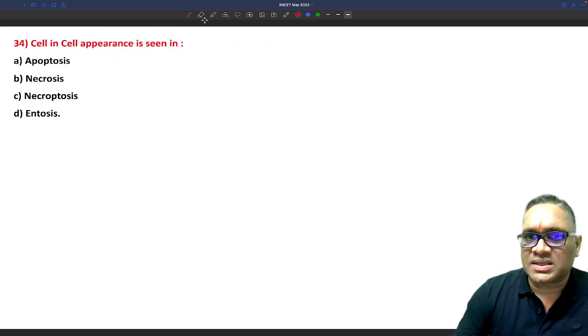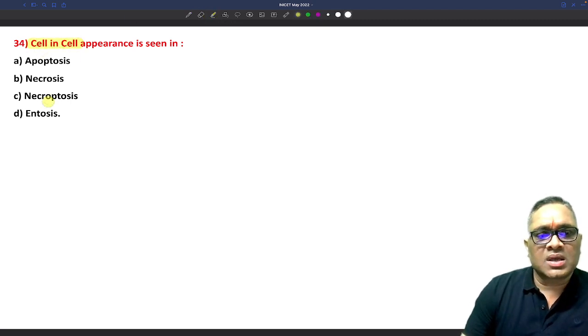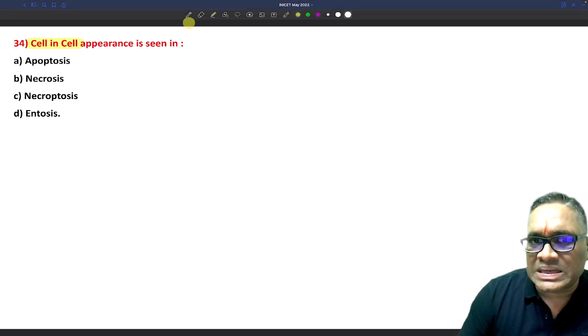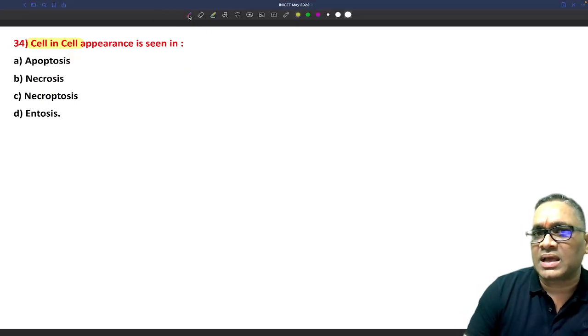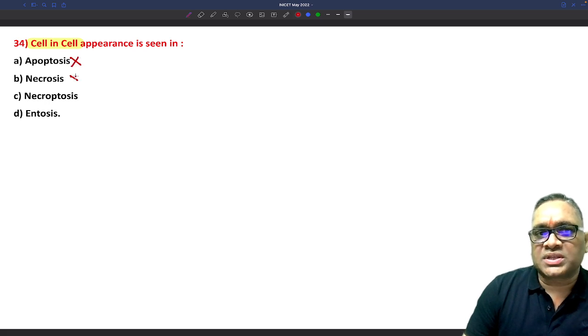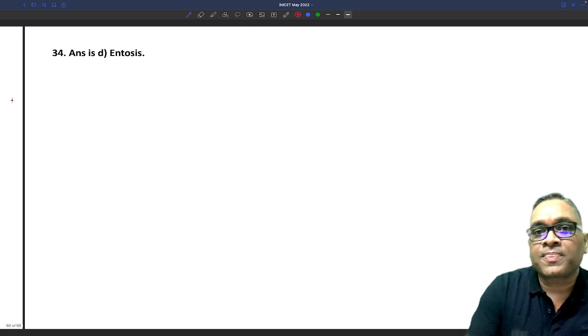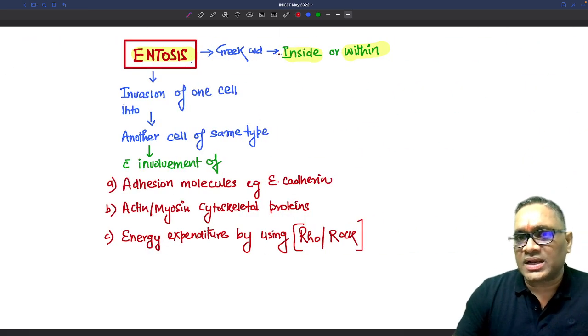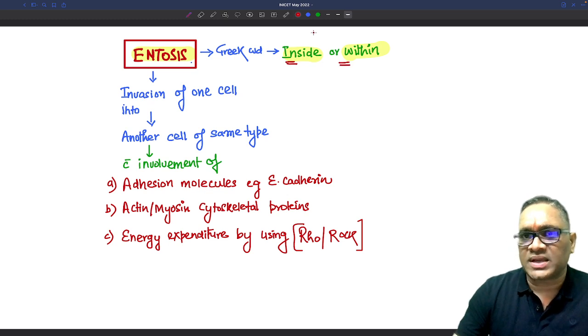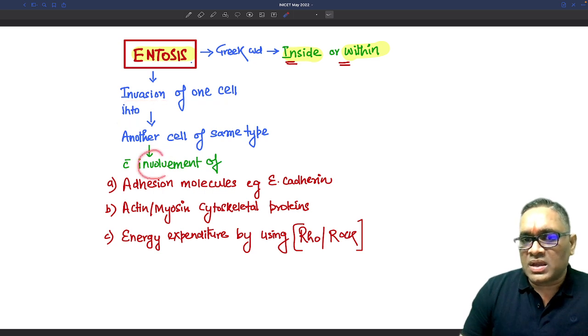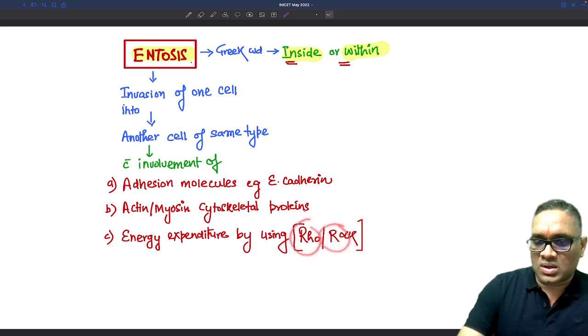Cell in cell appearance, this is again a little atypical question which the examiner had asked. But if you have attended my lecture, you can easily understand. I have never said cell in cell appearance for apoptosis, necrosis, necroptosis. So you can rule out and come to the answer called entosis, right? So this is entosis. What is entosis? Entosis is a Greek word which means inside or within. What we will see here is invasion of one cell into another cell, which requires adhesion molecules, contractile proteins like actin, myosin, and lots of energy in the form of Rho and ROCK, right?